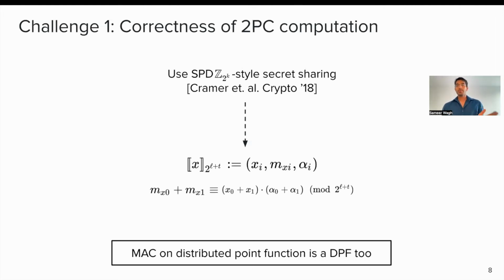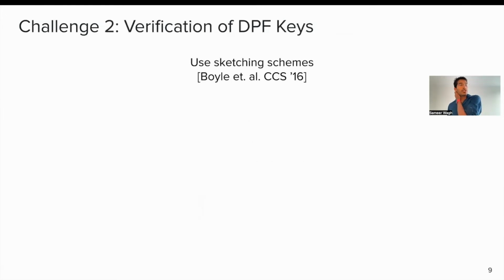So that's pretty much the first, it addresses most of the first challenge. This is a very high-level intuition. But the second challenge is the more interesting one. How do we actually verify that the DPF keys correspond to a point function, as well as to the right point function, and so on?